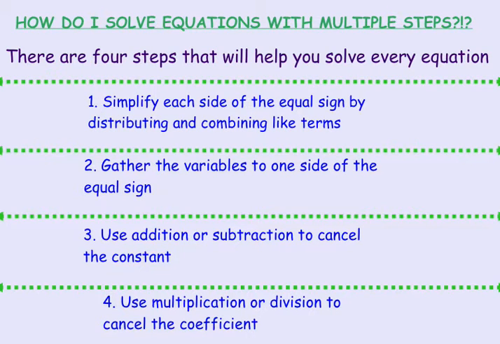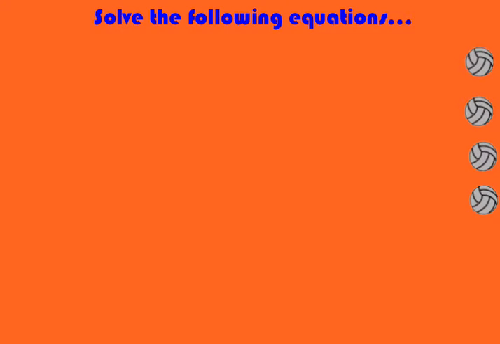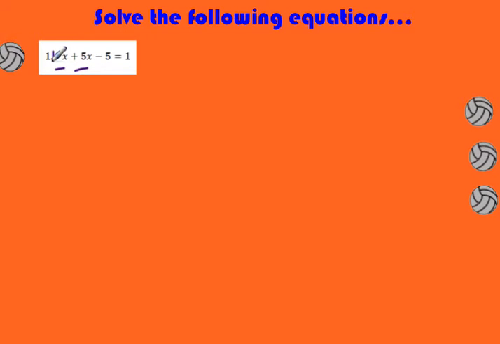So let's start solving some equations. Let's take a look at that first one. What I want to do first is combine like terms. I don't need to do step number 1, there's no distributing I need to do. But I see that I have a 1x and a 5x, so I need to add those two terms together. 1x plus 5x is going to give me 6x. And then I have minus 5 is equal to 1.